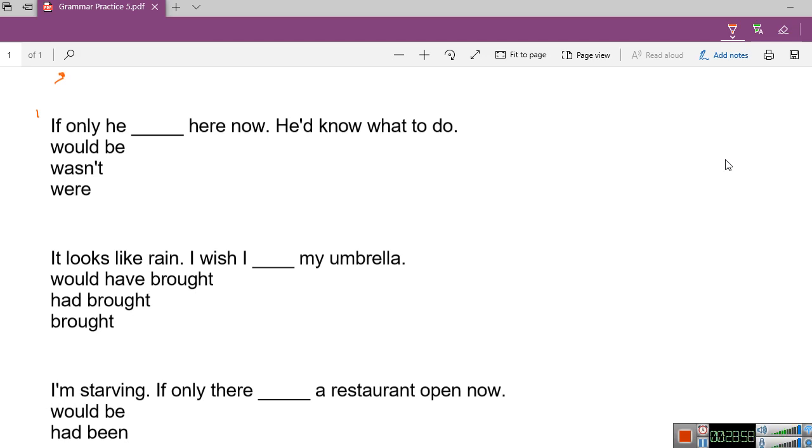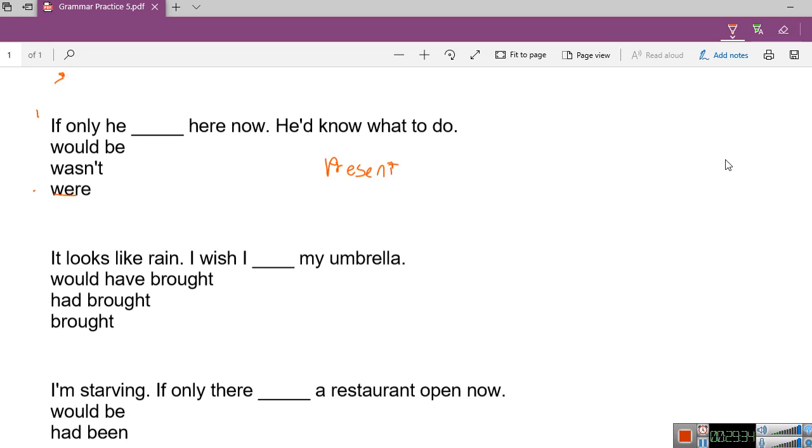And the person is wishing to have that person there to do something. Yeah, so we agreed on that. He wishes to change that in the present. Now, he doesn't really know what to do. If we're talking about the present, we should use would or the past simple verb.